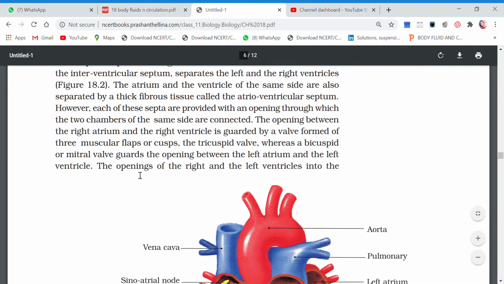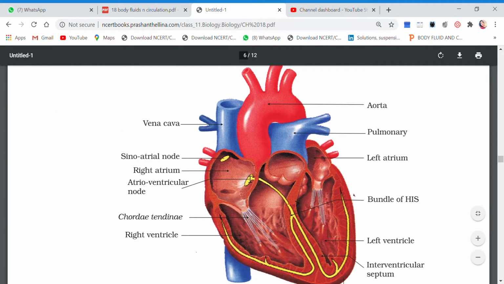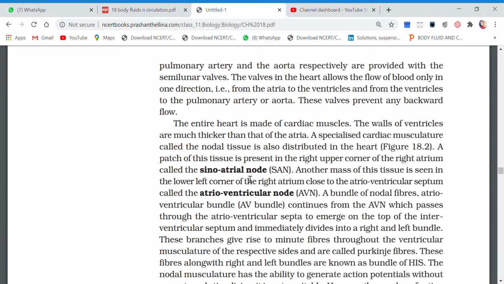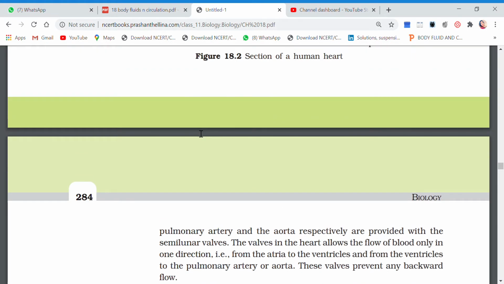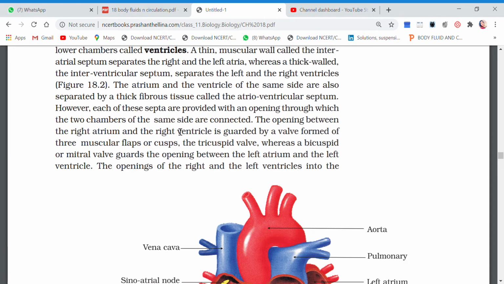I hope you understood the openings of right and left ventricles are guarded by the two valves. Children, now let me also show you one thing. The openings of right and left ventricles.